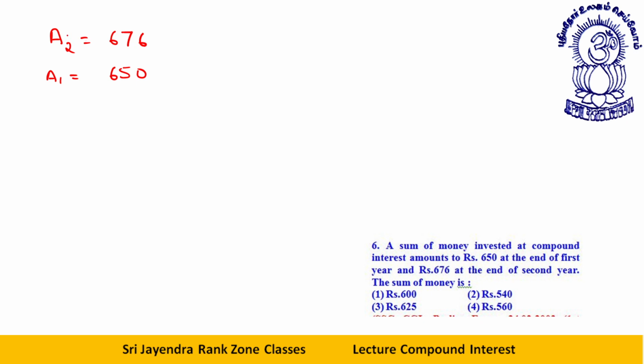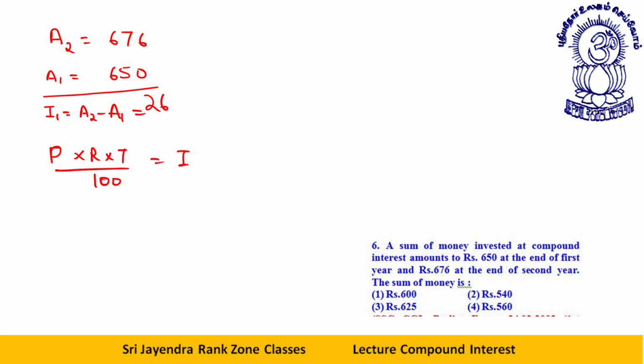There are two, three methods for doing this question, students. First of all, what is the interest for 1 year? That will be A2 minus A1. That will be 26. Now, as per the formula, principal into rate into time by 100 is the interest. You don't have the principal.